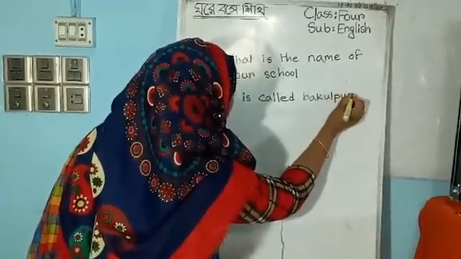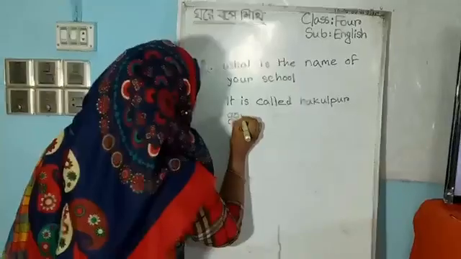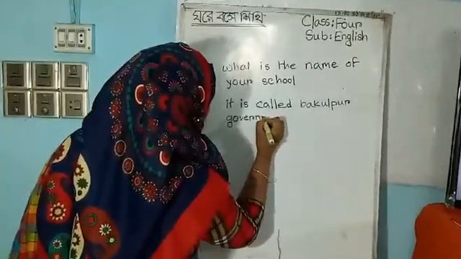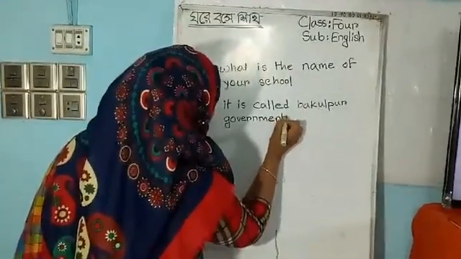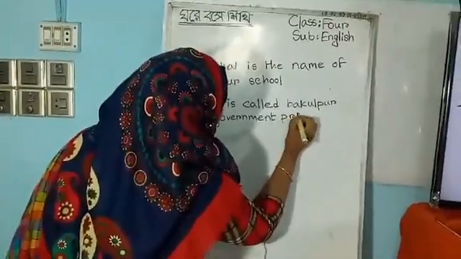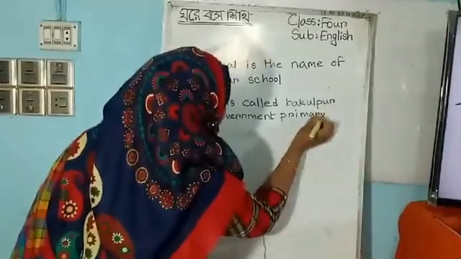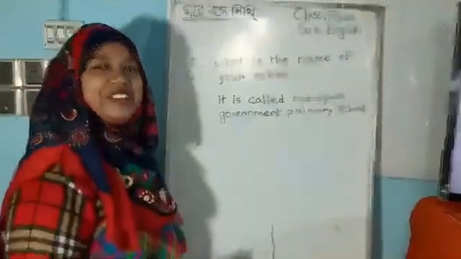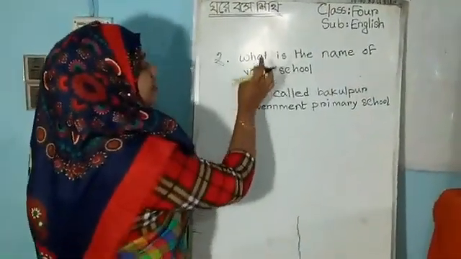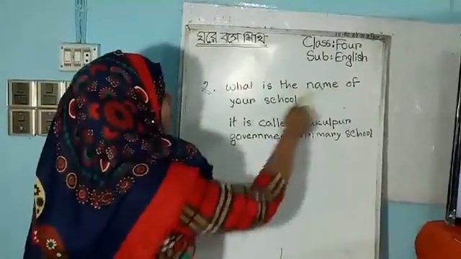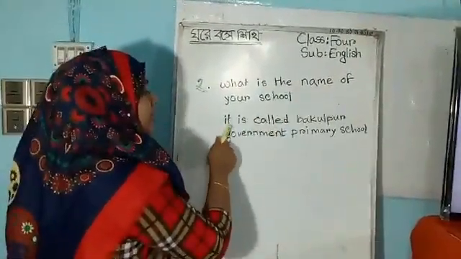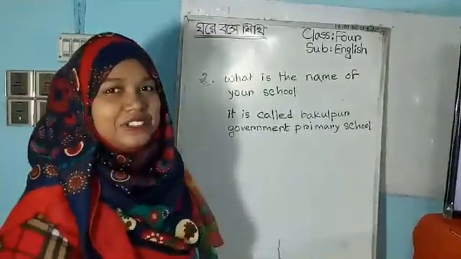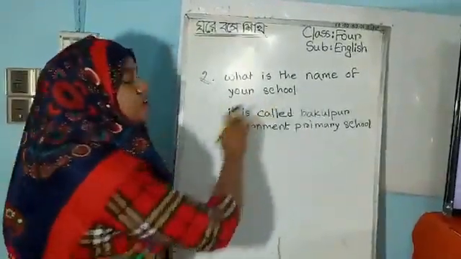Bokulpur Government Primary School. My dear students, look at this sentence. I write, what is the name of your school? And I also write, it is called Bokulpur Government Primary School. My dear student, is this sentence right or is it correct?